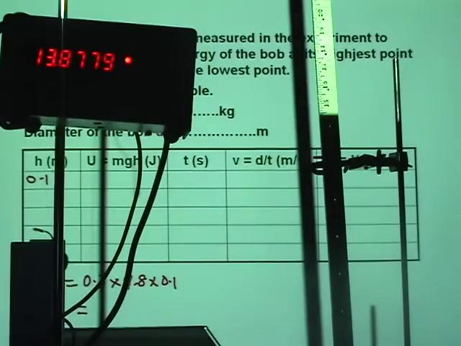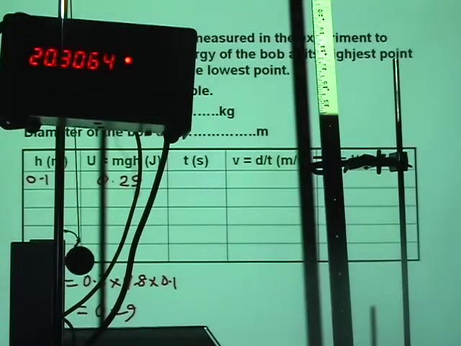Can you calculate that for me? 0.3 times 9.8 times 0.1 is 0.29 joules. So my potential energy is 0.29 joules.